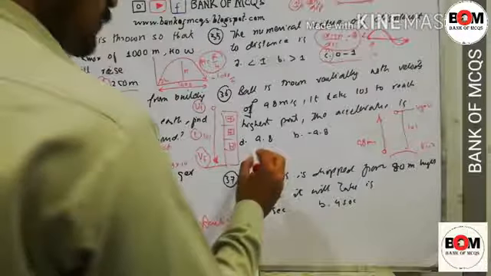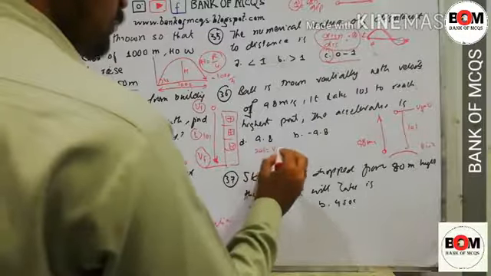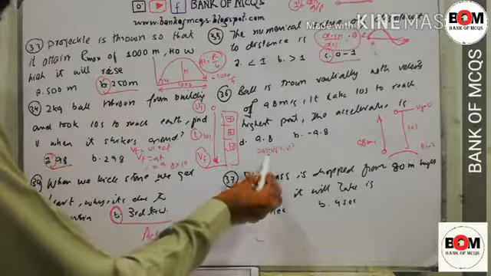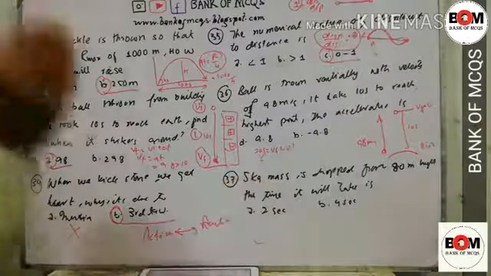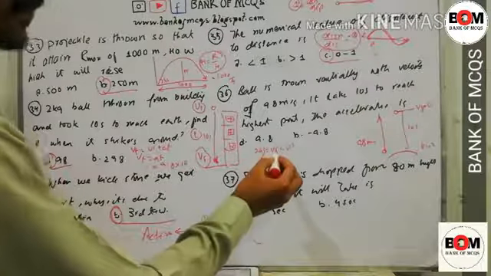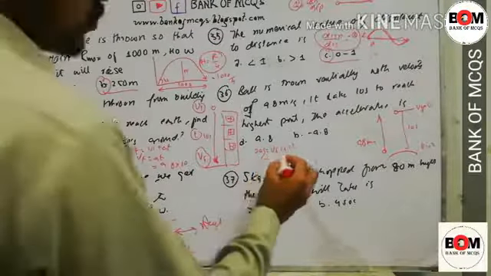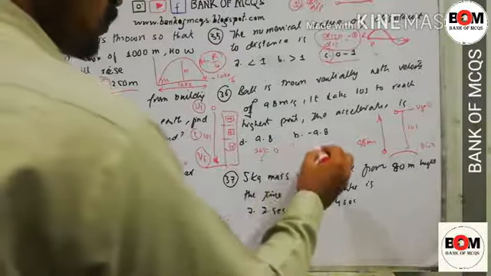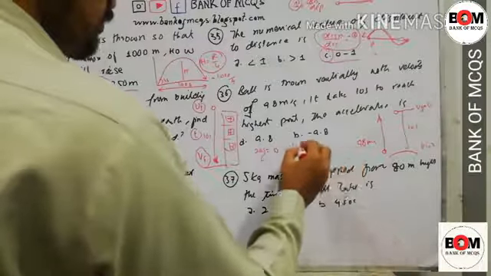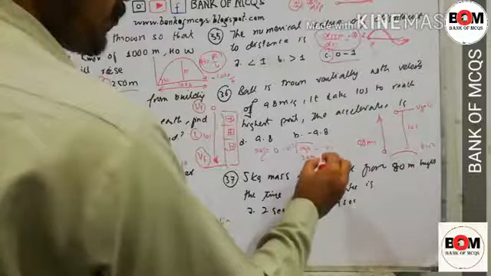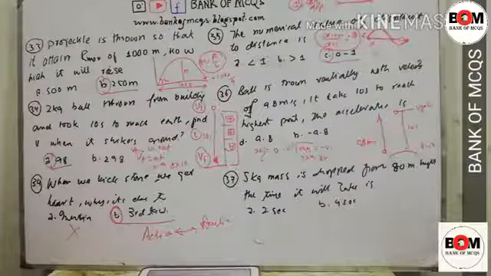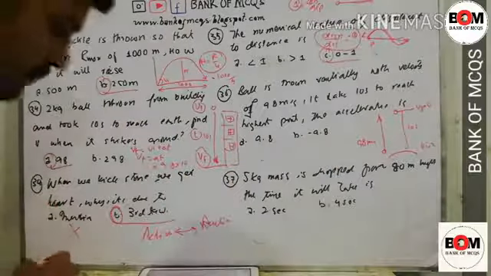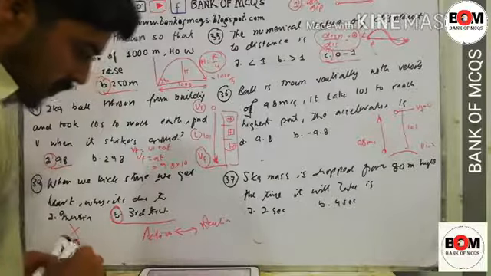So we know that 2as is equal to Vf square minus Vi square, where a is equal to g, but h is not given, and we have to find it. Vf is given, Vi is given. As the final velocity is 0, we will remove this. So Vi is equal to under root 2 into g into h, 2 multiplied by 9.8 multiplied by this is the time. So we can't use this formula. We will apply another formula.